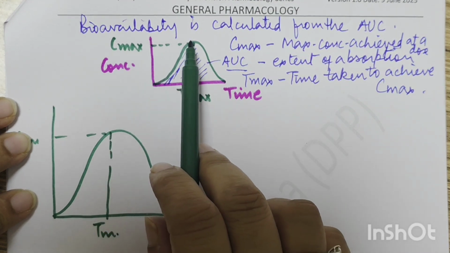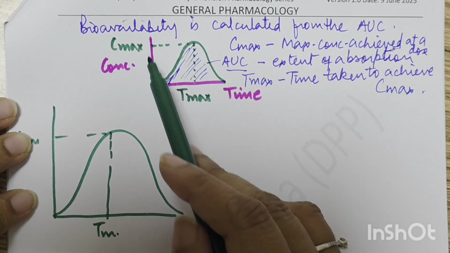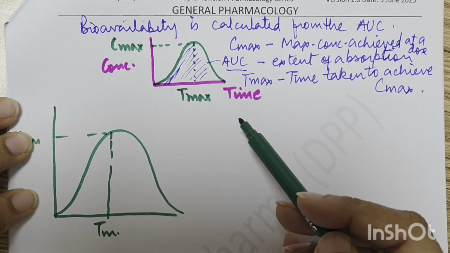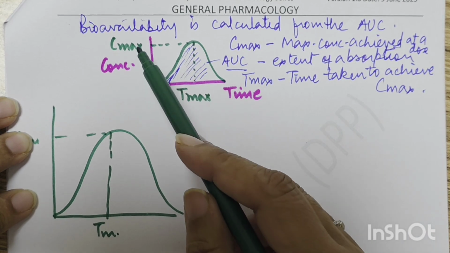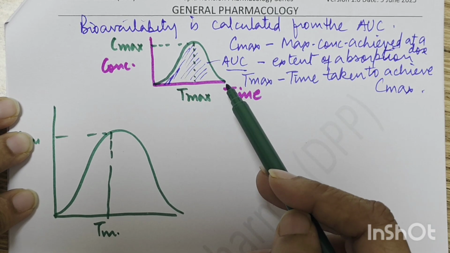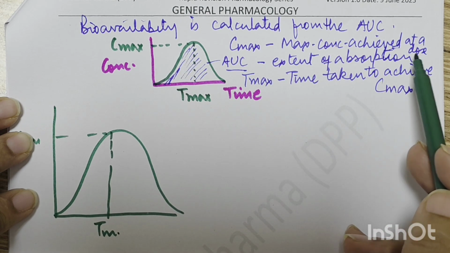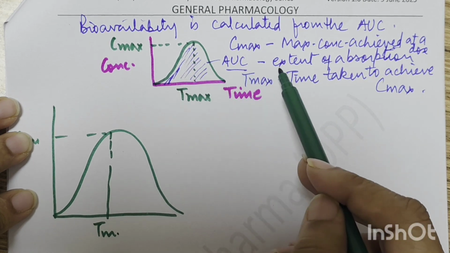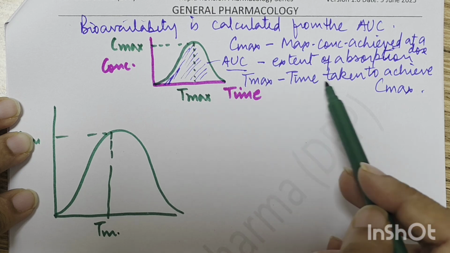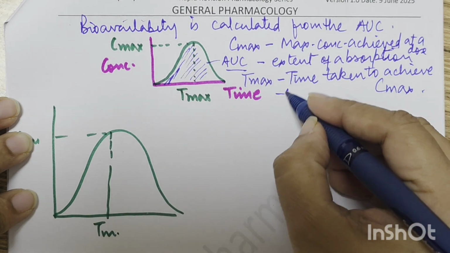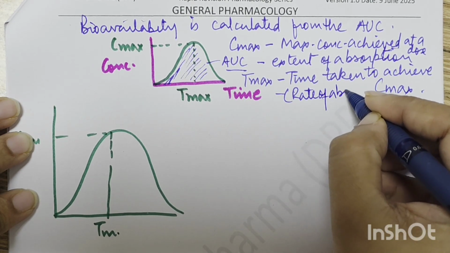I'll again explain. Bioavailability is calculated from the area under the curve. So this is the graph plotting concentration versus time, where time goes like this, concentration increases like this. This is the area under the curve. Now this is Tmax and this is Cmax. Cmax is the maximum concentration achieved at a dose. AUC, that is area under the curve, is the extent of absorption, and Tmax is the time taken to achieve the Cmax. So Tmax actually is the rate of absorption, if I speak like that.